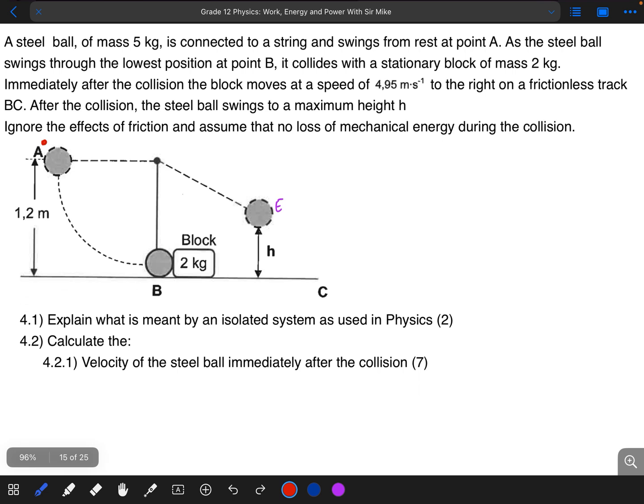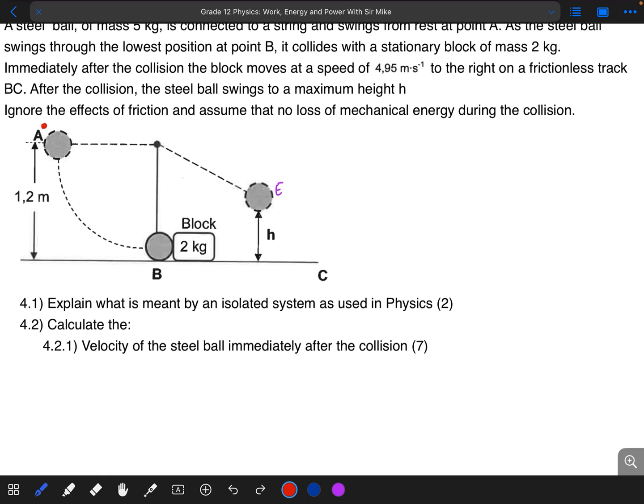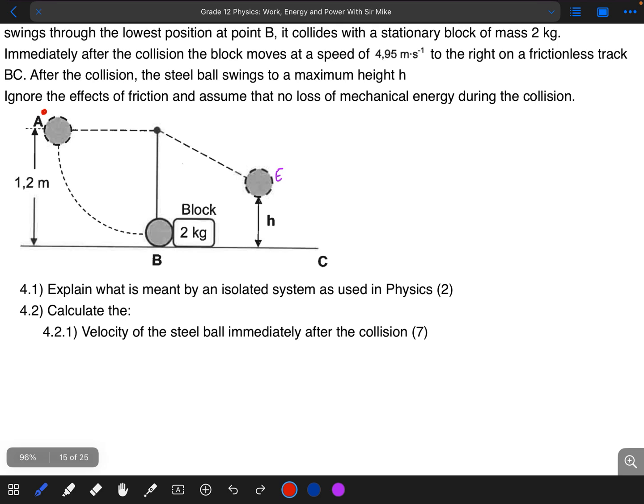So we are going to calculate the speed of the object at point B before the collision. We will use our mechanical energy formula, which says that the mechanical energy at point A is equal to the mechanical energy at point B.